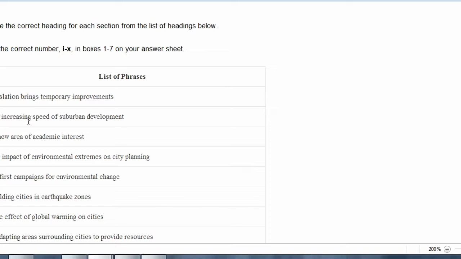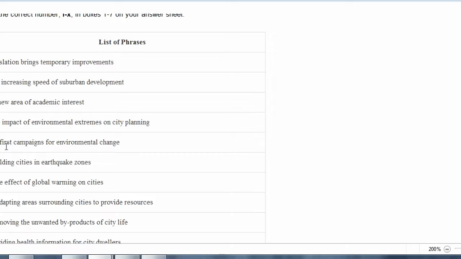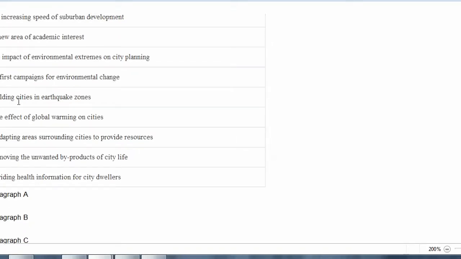All right, legislation, no. The increasing speed, so no. The impact on it, no. We have already used it. First campaign, no. Building city, no. The effect of law, no. Adopting areas surrounding cities to provide resources. All right, this could be the one. They were talking about the resources, the facilities and all that. So it could be 1. Removing the unwanted byproducts. No, they are not talking about the byproducts. Providing health information. No. So only number 8 could be our answer. Alright, so 8 is our answer.